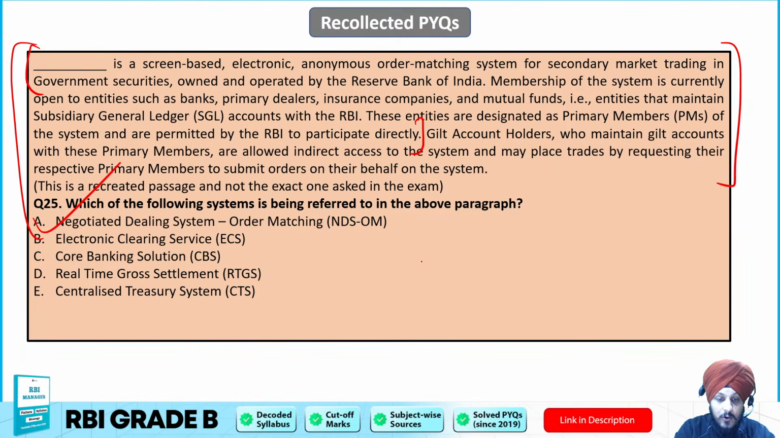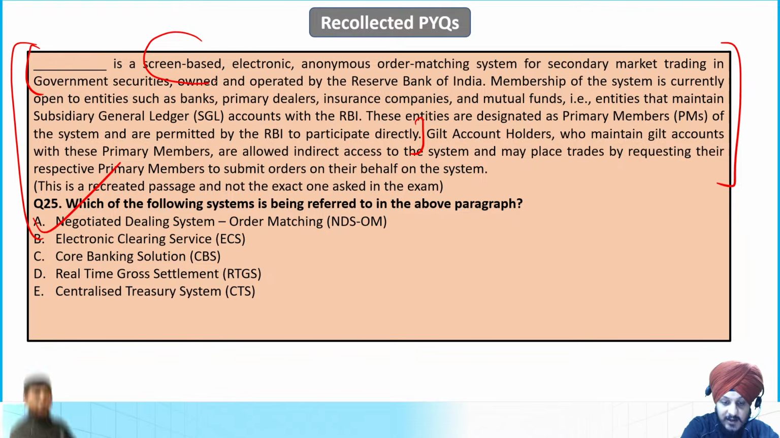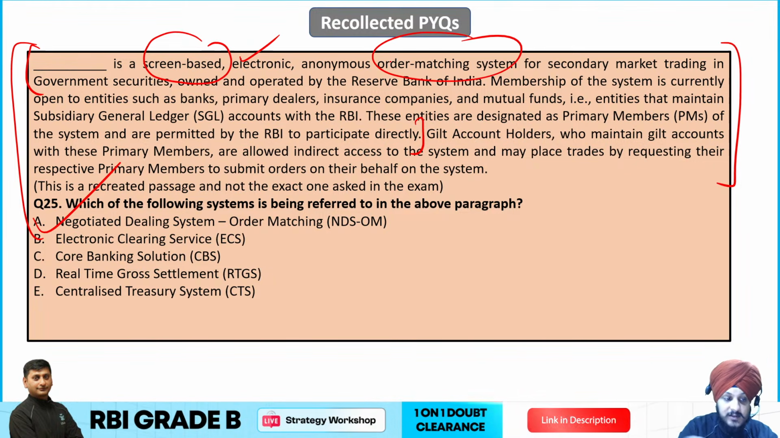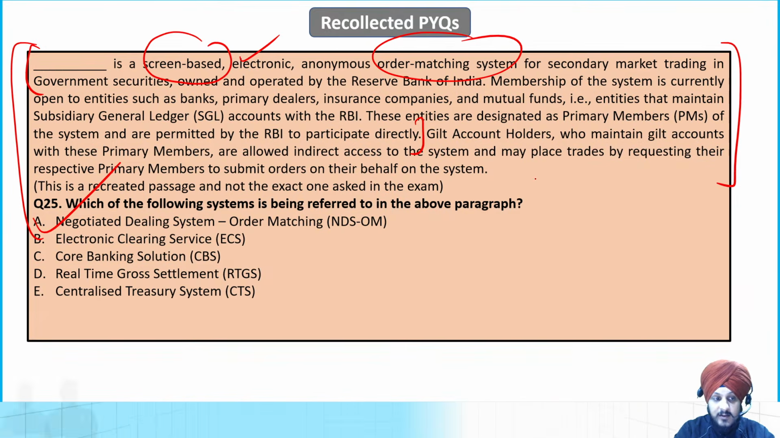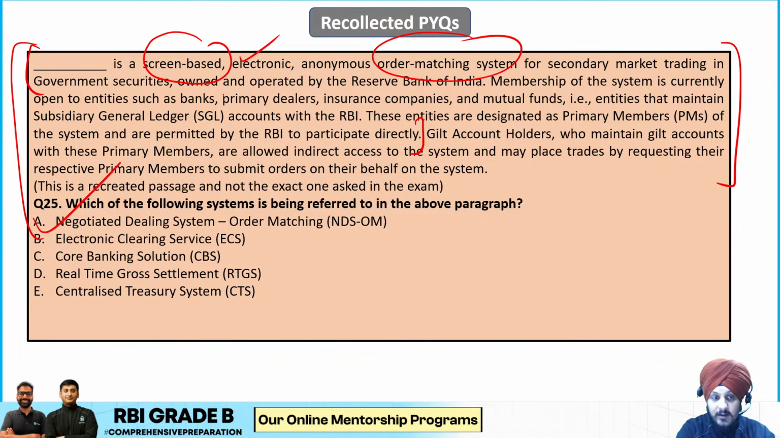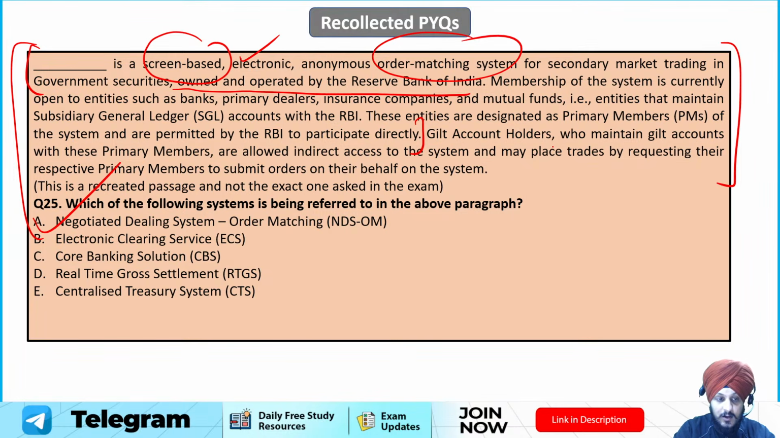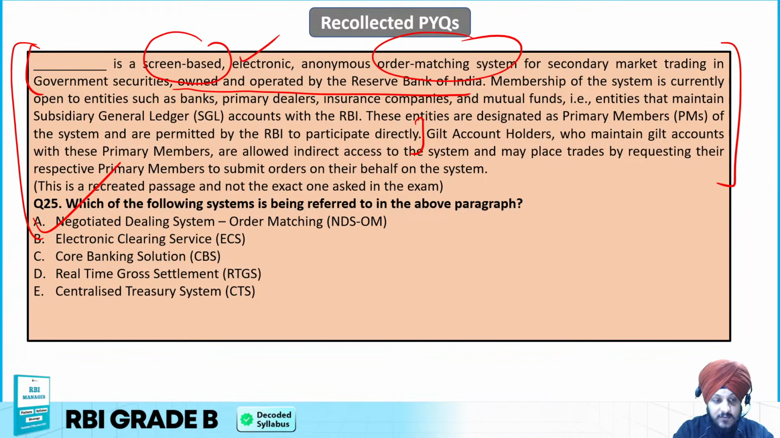Negotiated Dealing System Order Matching, right? Because the question is saying it is a screen-based electronic anonymous order matching system, right? Which basically makes sense if you talk about option A. And we know that it is owned and operated by RBI. This is again something mentioned over here, right? Owned and operated by the RBI. And apart from that, basically, all these features that are mentioned as a part of the paragraph, they align with option A, which is NDSOM,